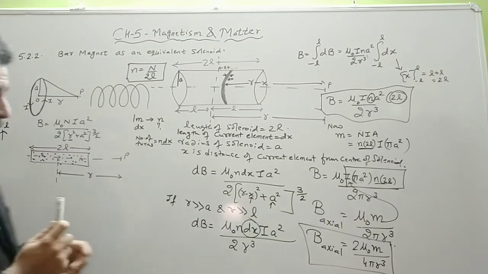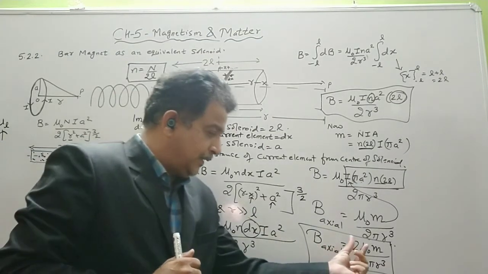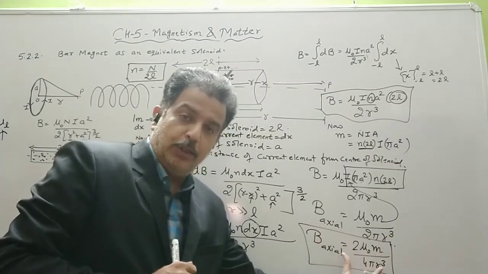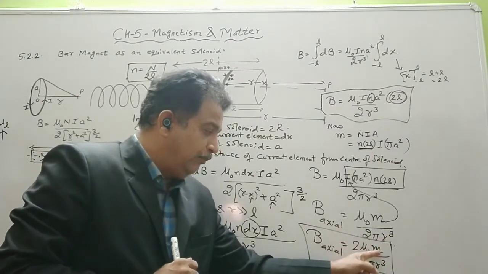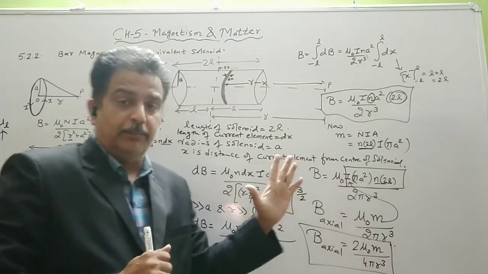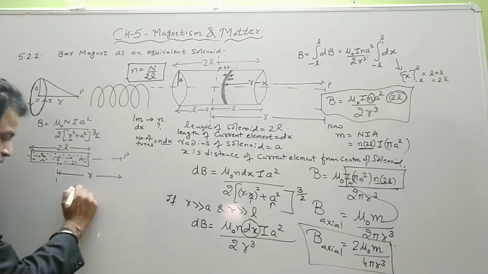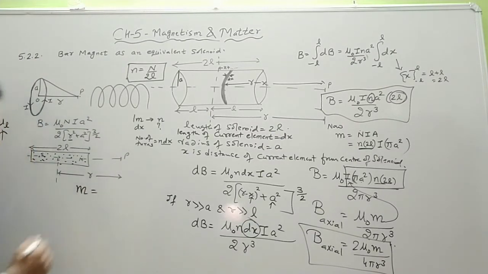Now, for a bar magnet, this formula holds good, but M cannot be written in terms of I because we cannot see any current here. Though at a microscopic level, each atom will have an electron revolving around it, so they will contribute to the orbital magnetic moment. But at macroscopic level, how will we define the magnetic moment of a bar magnet?